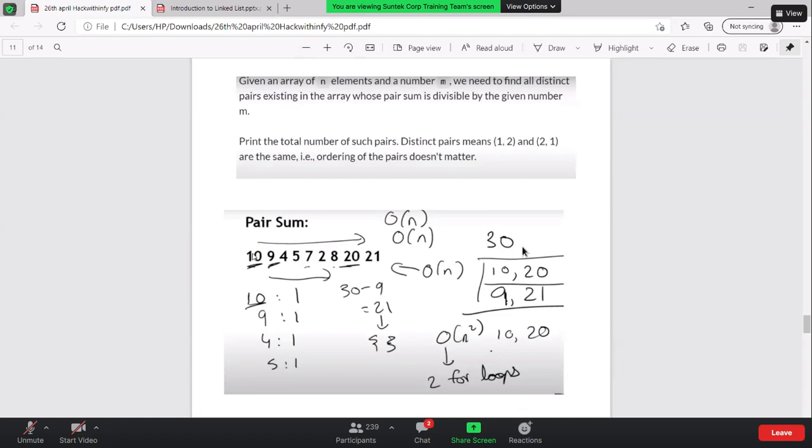Right? If you have a 50, how am I gonna check it? First, I will check for the very first number, that is equal to the 10. Now, I will check inside the hash: is there a 20 or not? If there is a number which is 20 and it's present, what I'm gonna do is just multiply the count of this with the count of this, and that would be my actual answer.